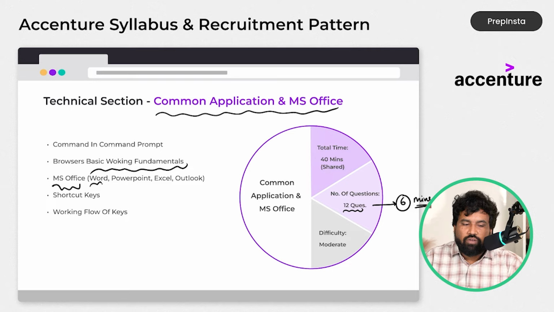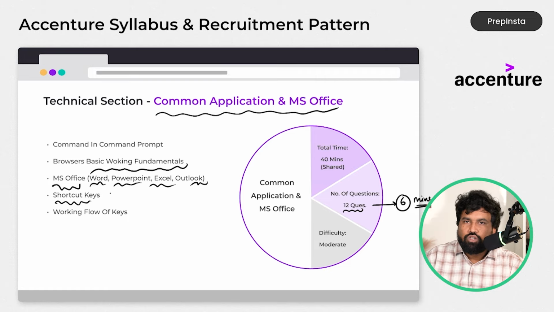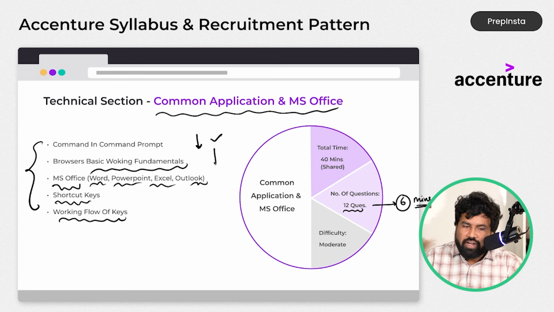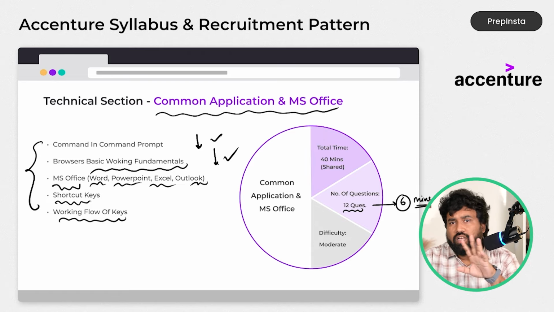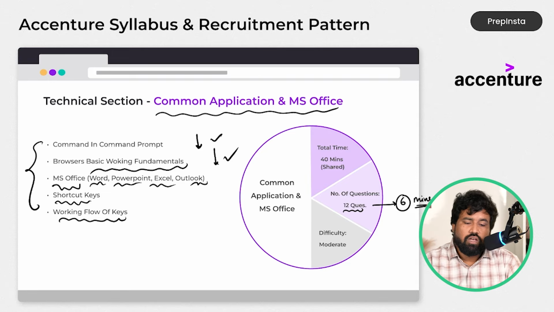And MS Office tools like Word, PowerPoint, Excel, and Outlook you have to know. And also you need to have good shortcuts knowledge, like copy paste, and if you want to print, if you want to save, and if you want to quit from some window, what is the shortcut key you'll use, and the working flow of the keys. So for these topics, if you carefully observe, you will read, you will answer. To read the question, if you take 20 seconds, 10 seconds to answer is more than enough. So within half a minute only, you have to answer this type of questions. So for 12 questions, 6 minutes is more than enough.